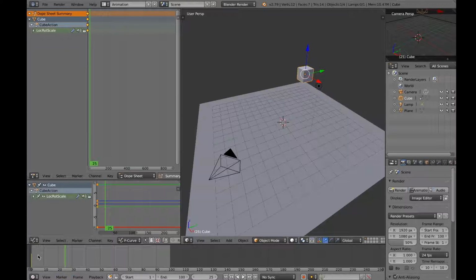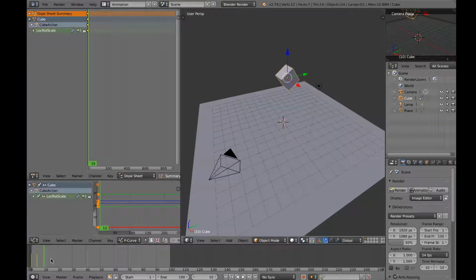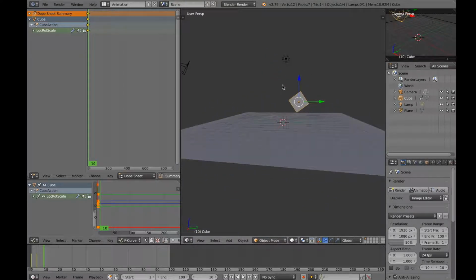No wait, actually I'll go to keyframe 10. I'll get this a bit ahead, rotate it on x-axis a bit, and scale it up a bit. So press location, rotation, scale 10, get a bit ahead, rotate it on x-axis. Oh, that's too much. Then scale it up a bit, then rotation location scale 15, and do the same process until I reach 25.